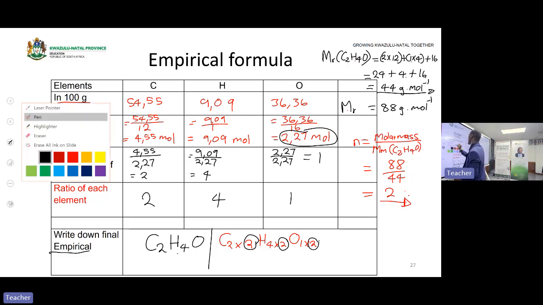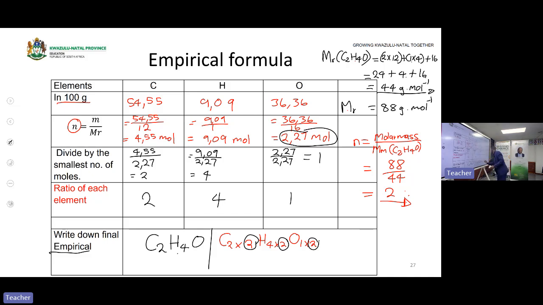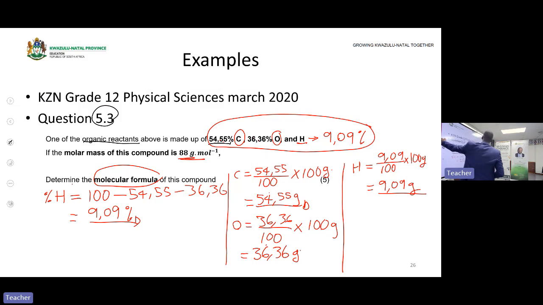Then the answer will be C4H8O2. This is our molecular formula. This is our molecular formula that the question was requiring us to calculate.